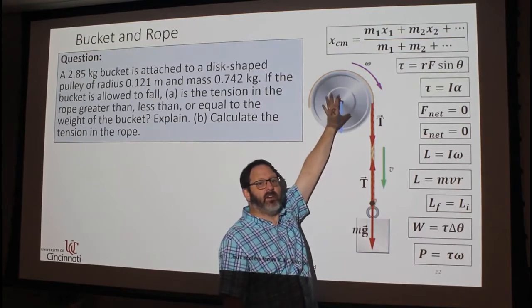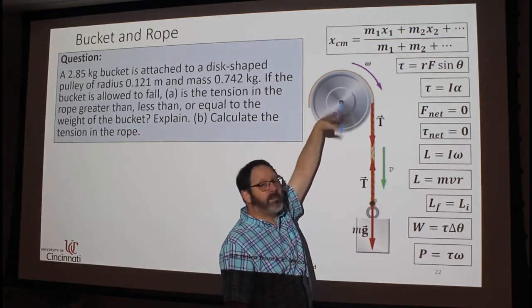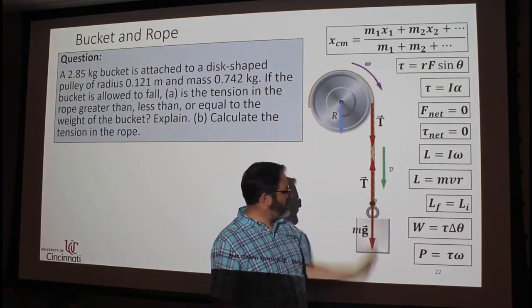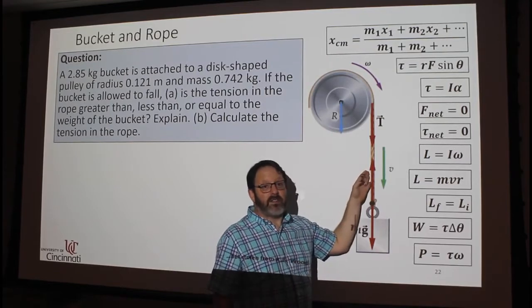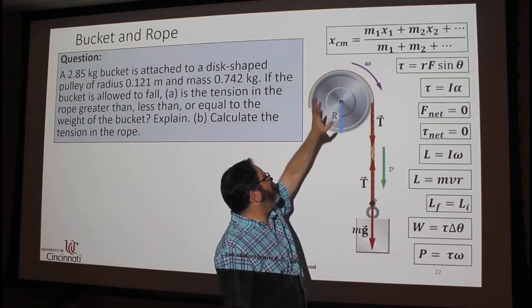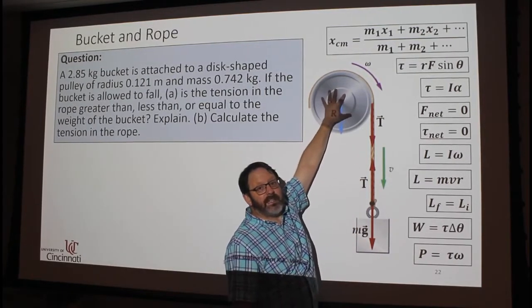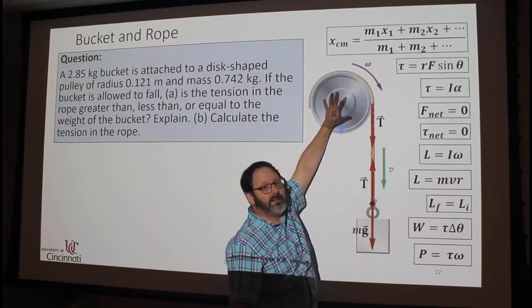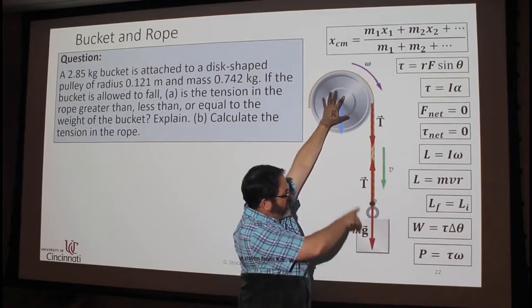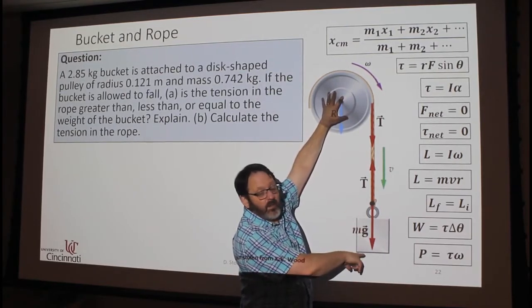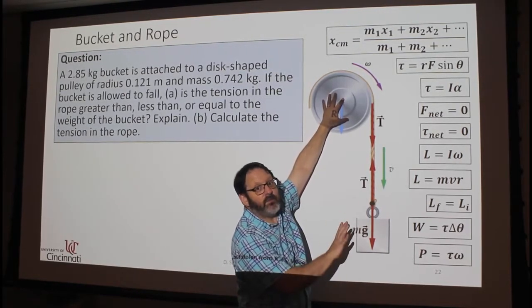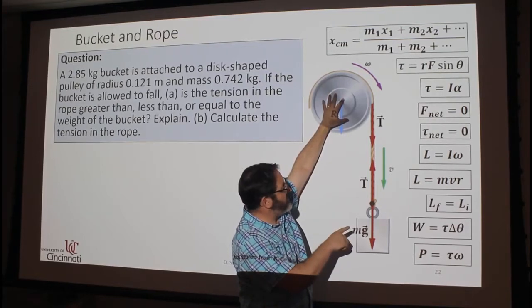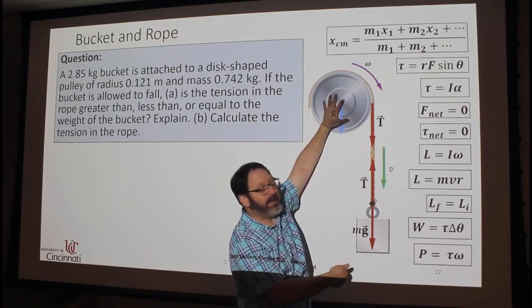It's asking, is the tension in the rope greater than, less than, or equal to the weight of the bucket? If this pulley had no mass, then it would spin freely, the bucket would just fall, there would be no tension in the rope. If this were completely held in place and you let go of this, then the tension in the rope would have to exactly balance the weight from the bucket. So if it didn't move at all, then the tension force would be the same as the bucket weight.